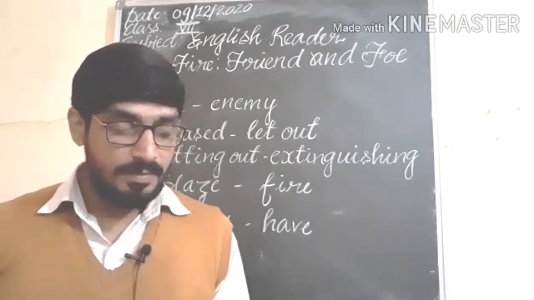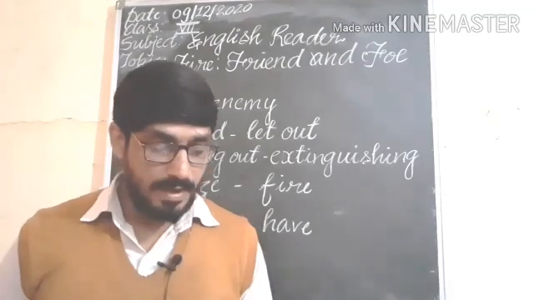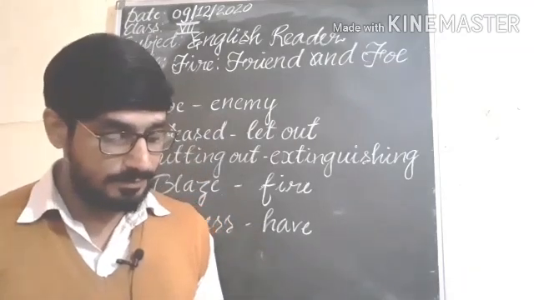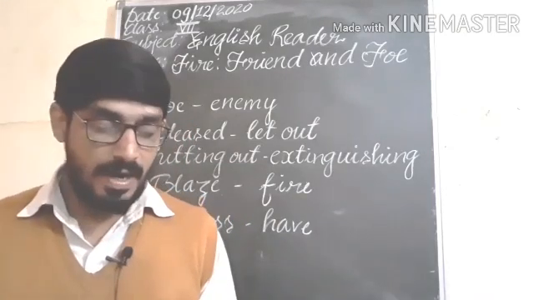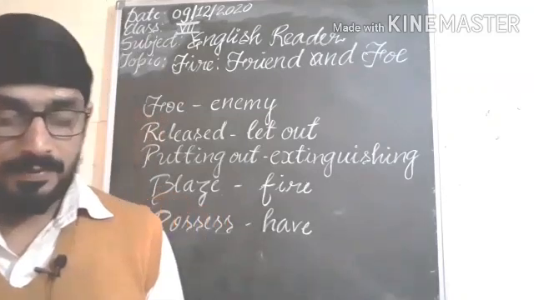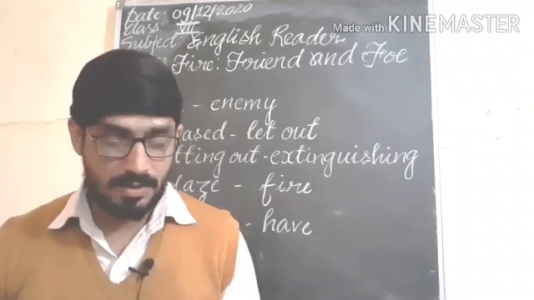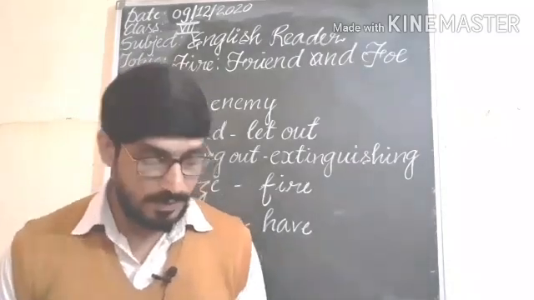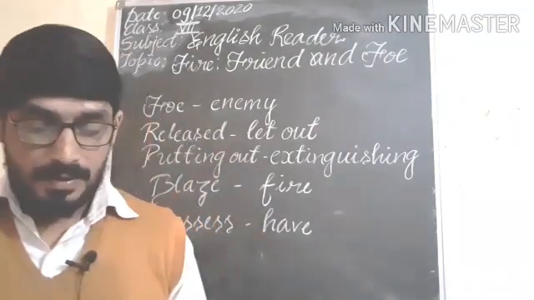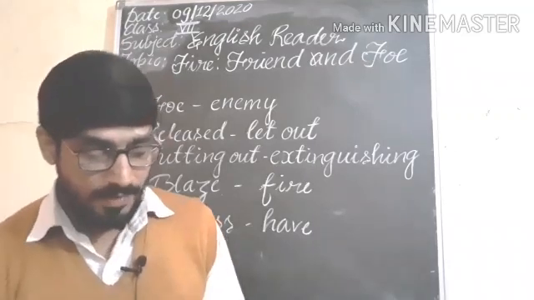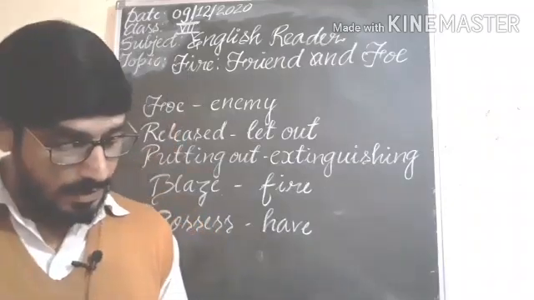Fire may have puzzled early man, but we now know that fire is the result of a chemical reaction. When the oxygen in the air combines with carbon and hydrogen in a fuel, a chemical reaction takes place. Energy in the form of heat and light is released in this process, and this is what we call fire. So fire may have puzzled, perplexed early man, but now we know that fire is the result of a chemical reaction.